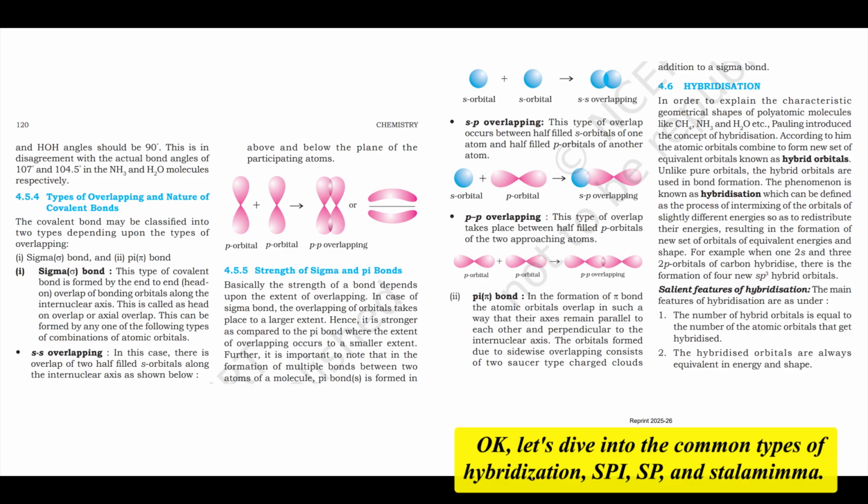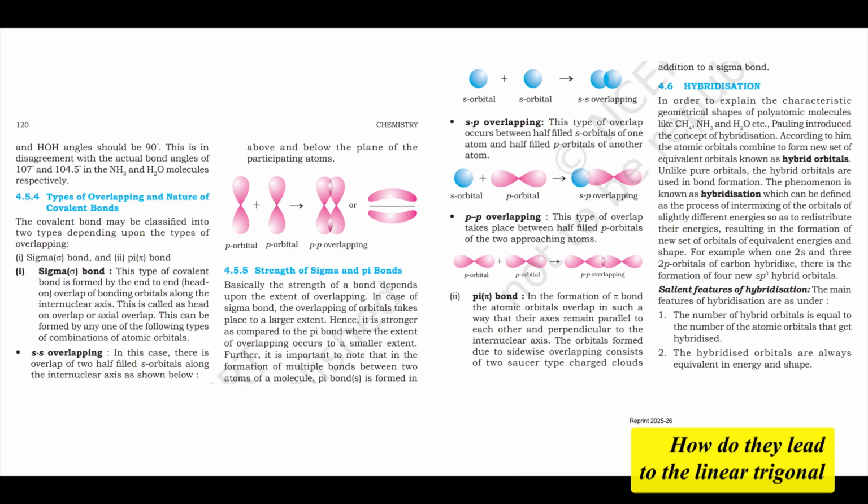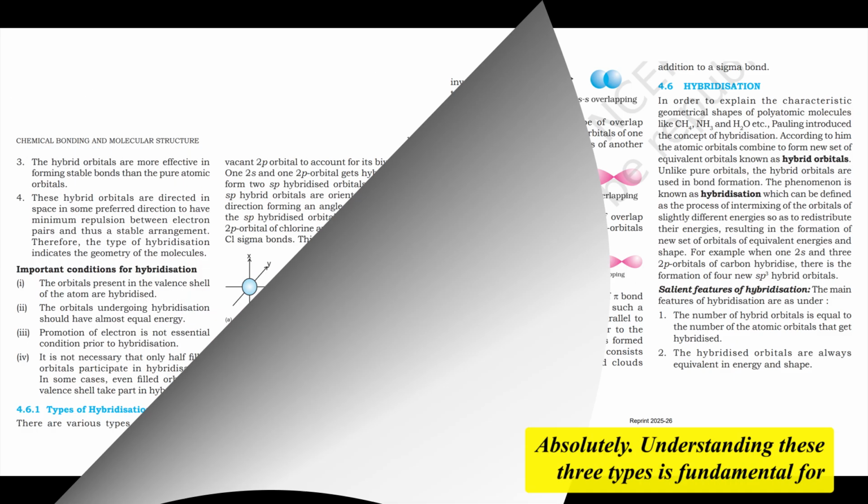Okay, let's dive into the common types of hybridization: sp, sp2, and sp3. How do they lead to the linear, trigonal planar, and tetrahedral shapes we talked about? Absolutely.